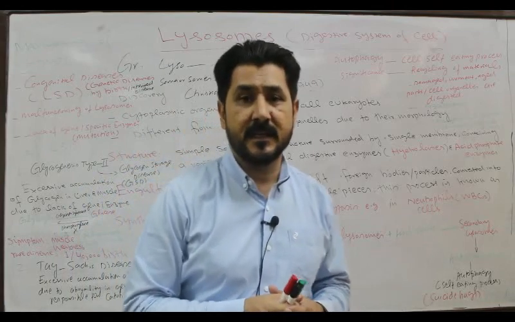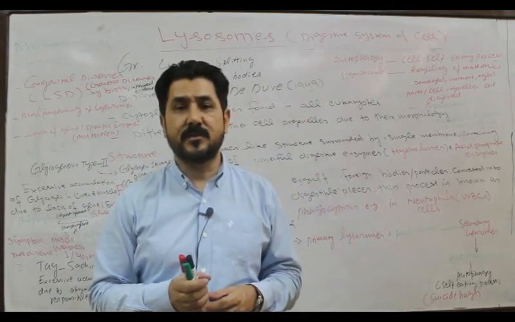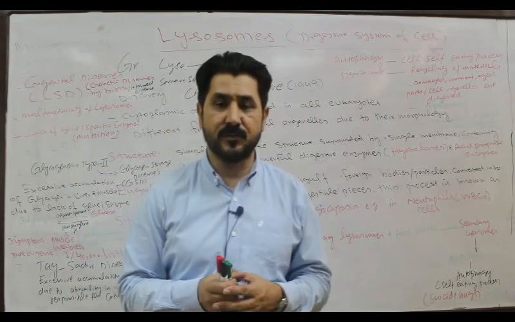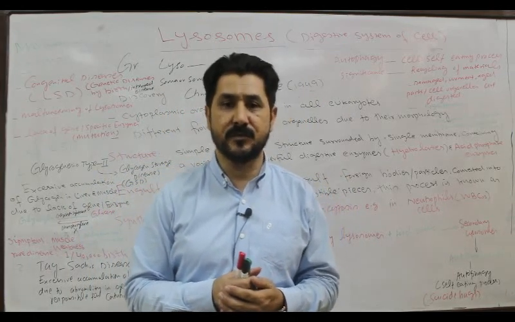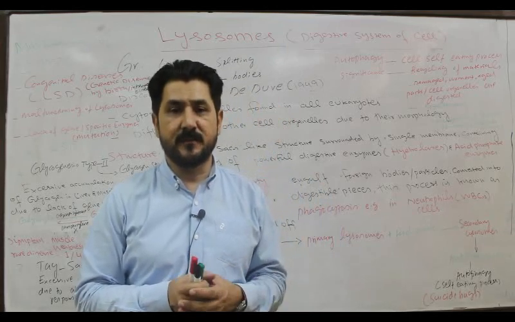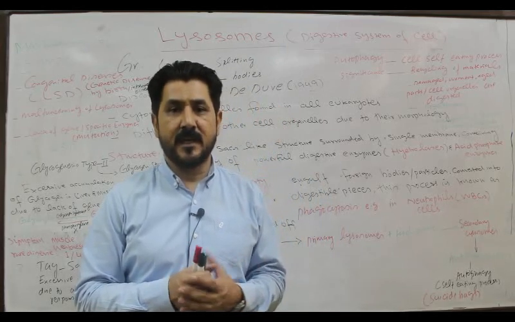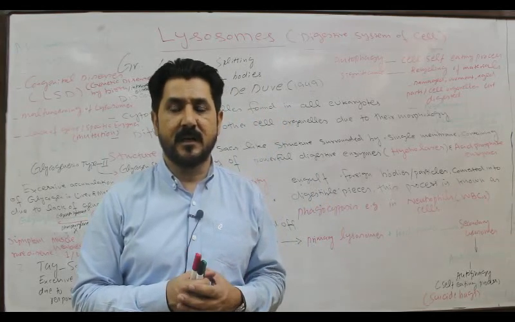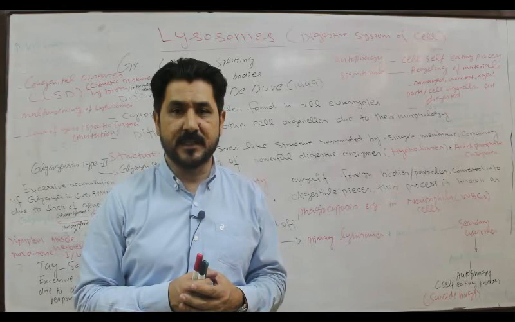Just like in humans, the digestive system works for the digestion of different food material. This digestive system constitutes the oral cavity, alimentary canal, and different organs associated with the digestive system.